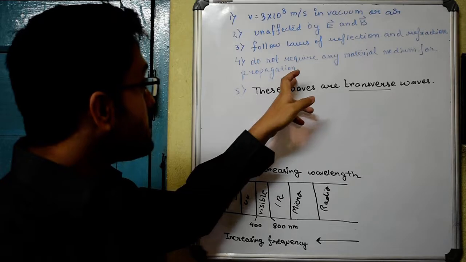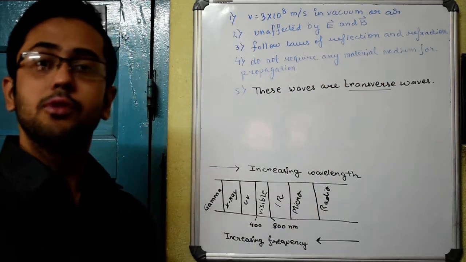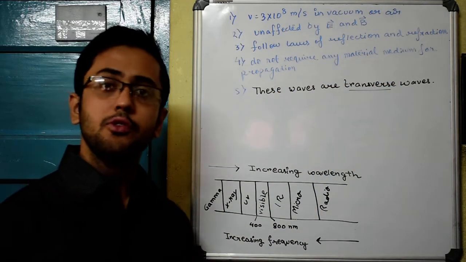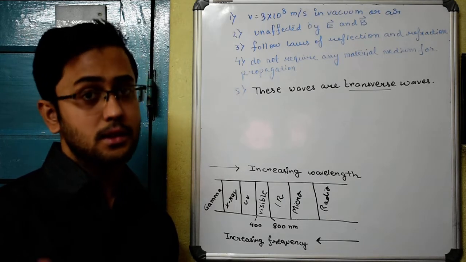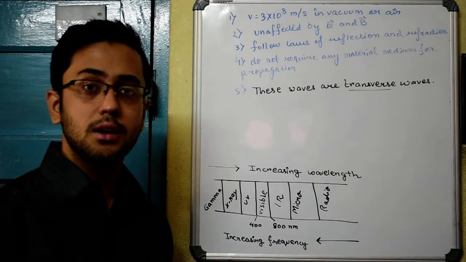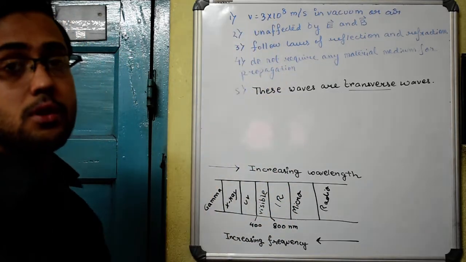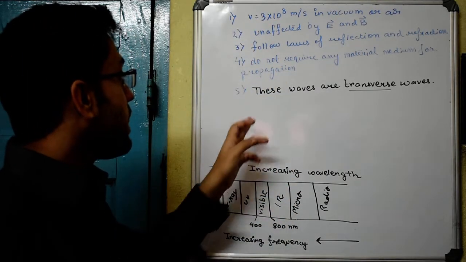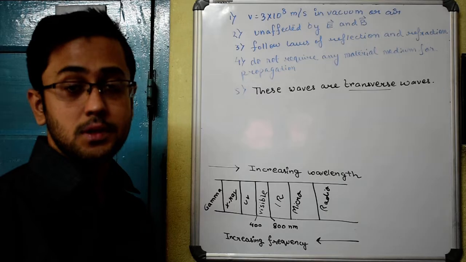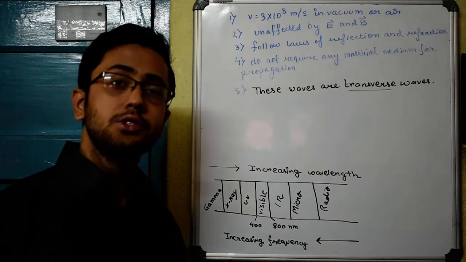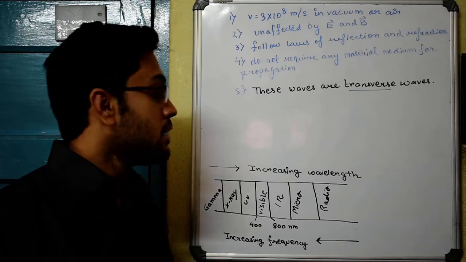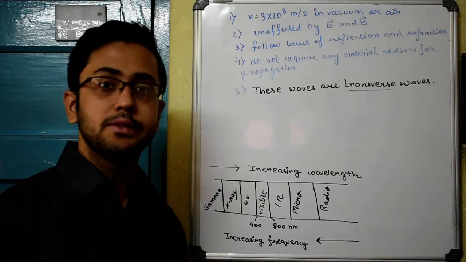The 4th property is that they do not require any material medium for propagation. If you provide a material medium, it's fine, but even if there is none, like if they are traveling in vacuum, they can still travel with the speed of 3 into 10 to the power 8 meter per second. And finally, these waves are transverse waves. There are 2 kinds of waves which you studied in class 9, longitudinal waves and transverse waves. So electromagnetic waves are transverse waves in nature.